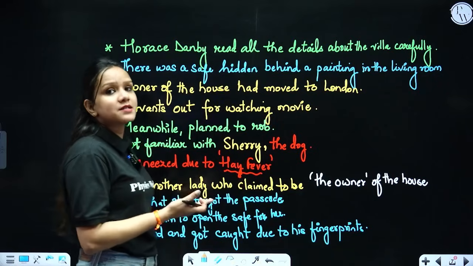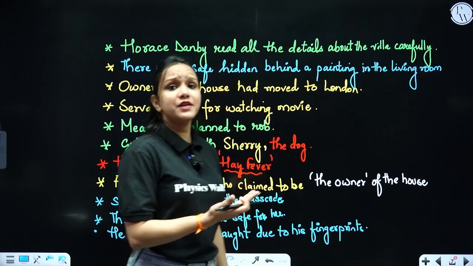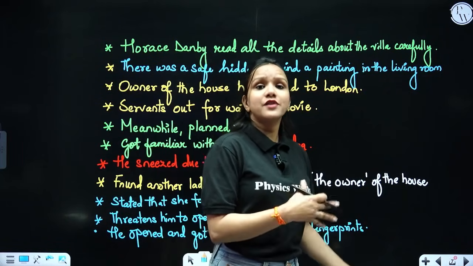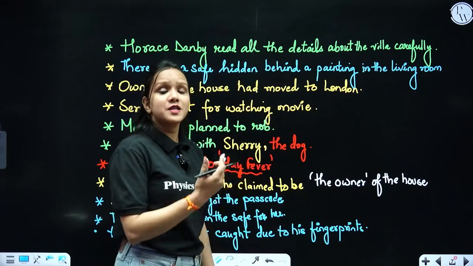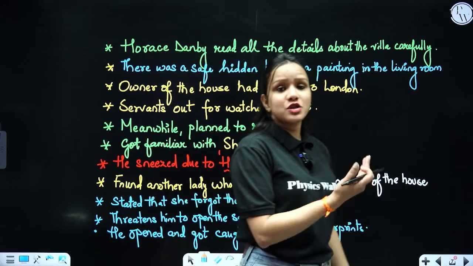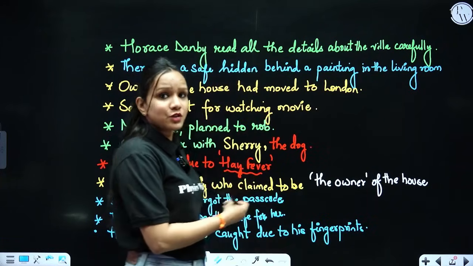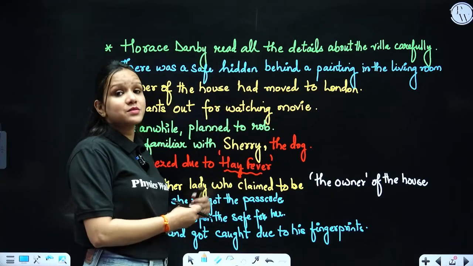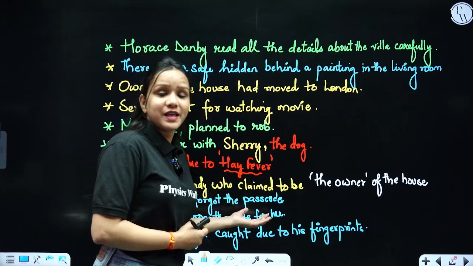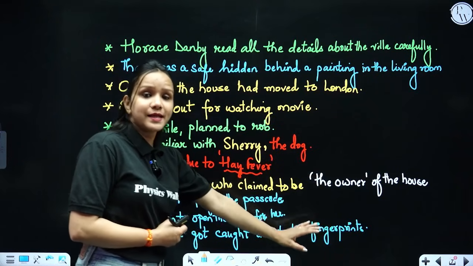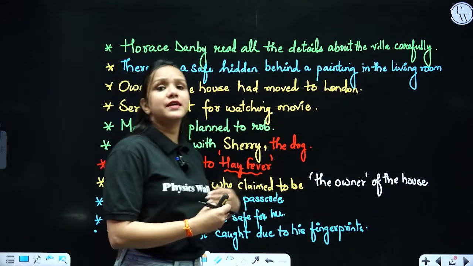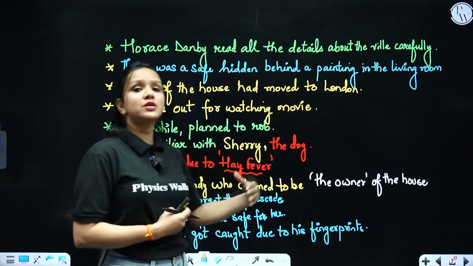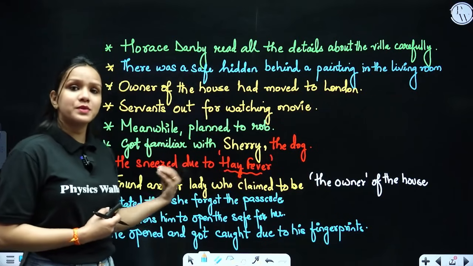Horace Danby even got perplexed, he got confused. He asked the lady, if you are the owner of the house, then you must know the pass keys as well. To which the lady replied that she had forgotten the code. And just because her husband is out, the keys are with him, so she could not open that. So as a result, if he opens the safe for her, she would let him go. So thinking this, and just being scared about his past event in which he was already in prison for some time, he immediately agreed to the conditions of the lady, and agreed to open the safe for her.